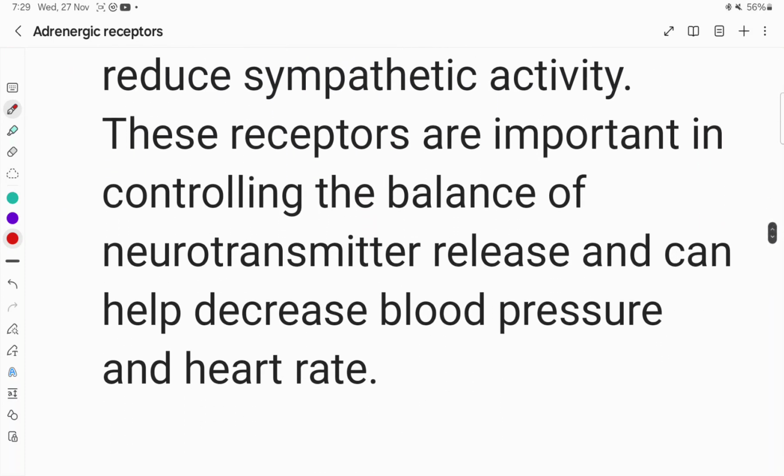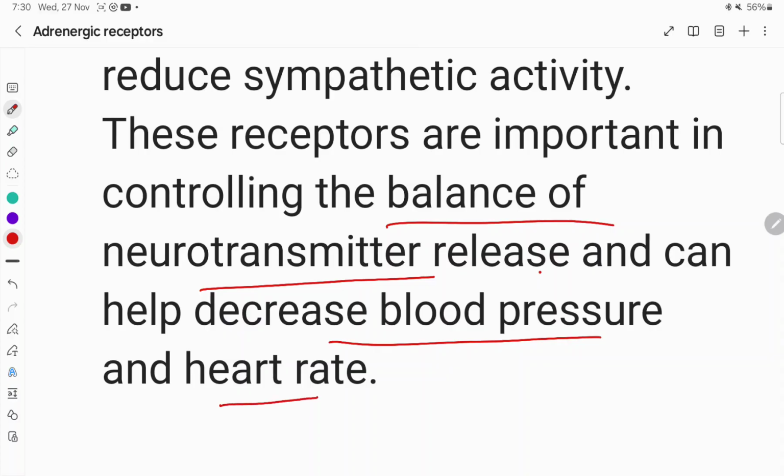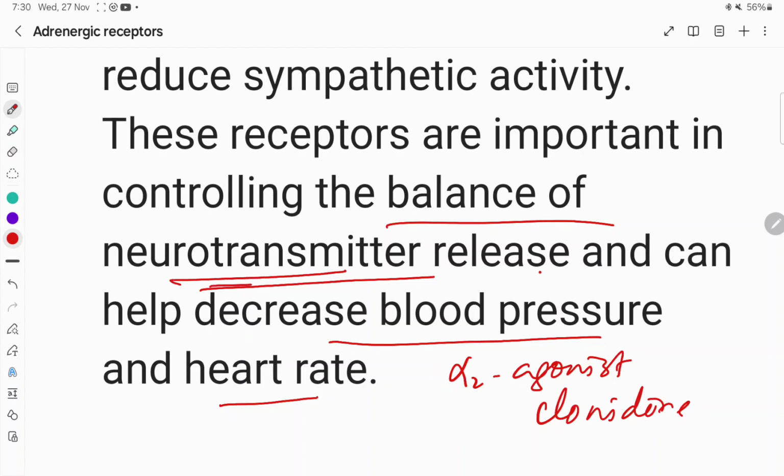So these receptors are important in controlling the balance of neurotransmitter release and can help decrease blood pressure and heart rate. Alpha 2 agonists like clonidine we can use, then alpha 2 agonist like clonidine can be used to reduce the blood pressure because they inhibit the release of the neurotransmitter adrenaline and noradrenaline.